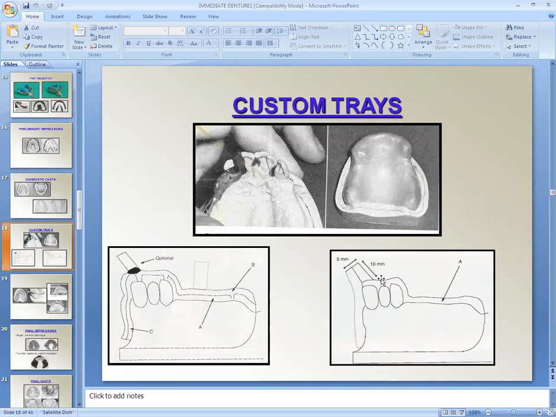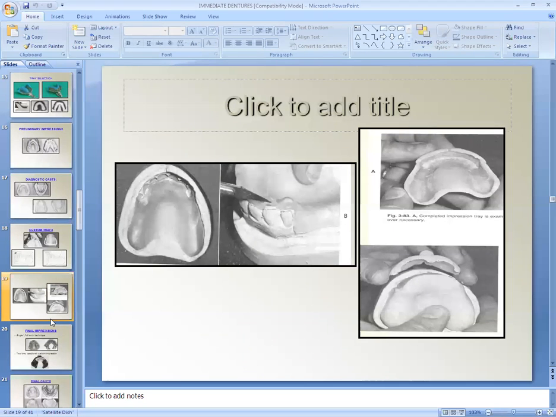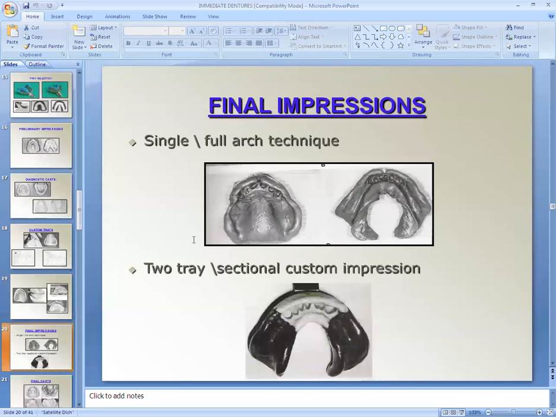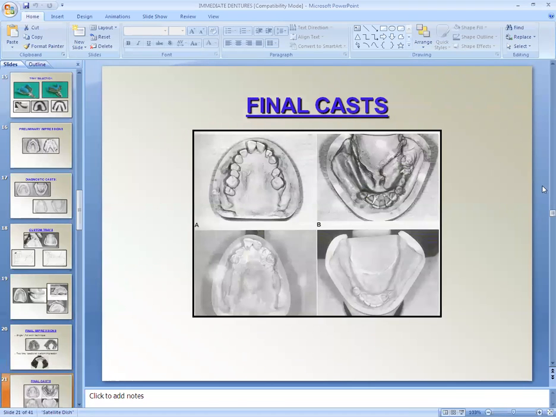See, this is the dimension. This is the handle. Handle is again optional. You can hold the tray with the help of the anterior extension of the denture. Here you can hold the tray. After fabrication of the custom tray, we make the final impression. So this is the final impression. After the final impression, we get the final cast with a proper extension.